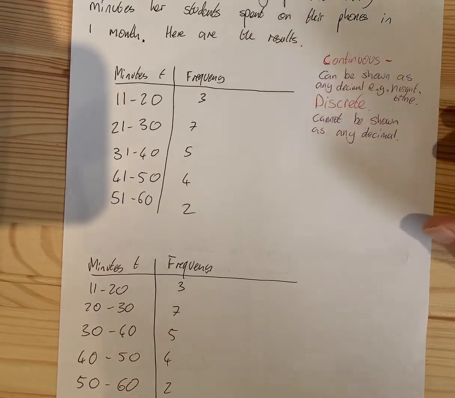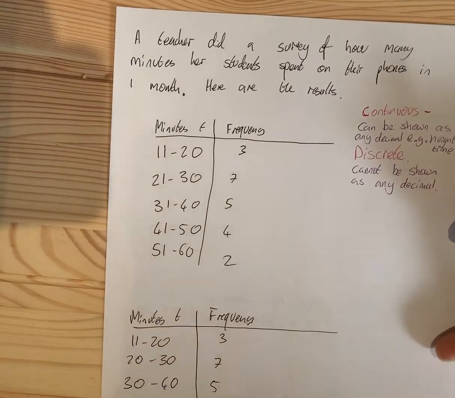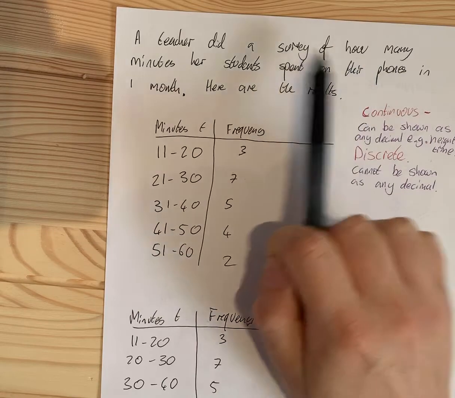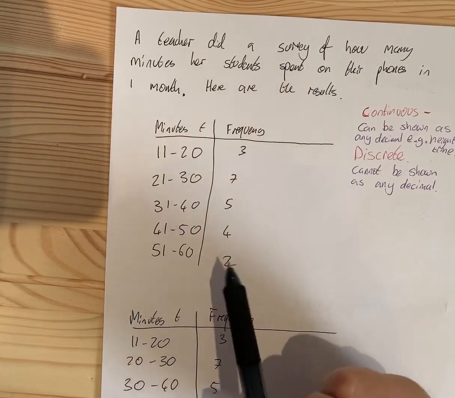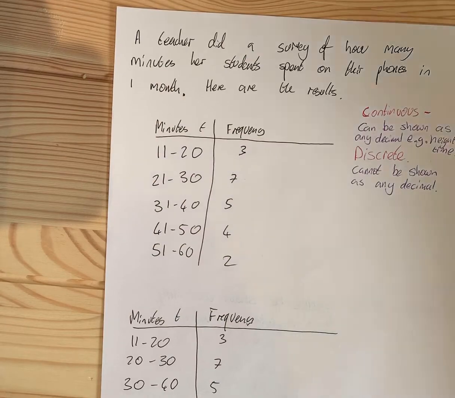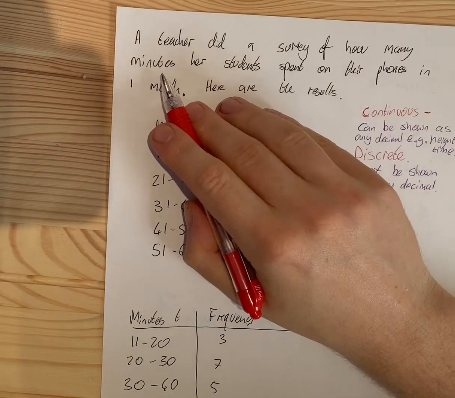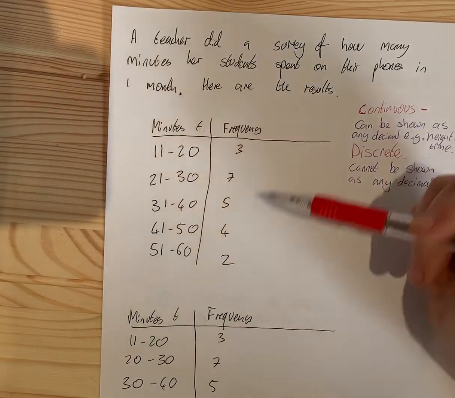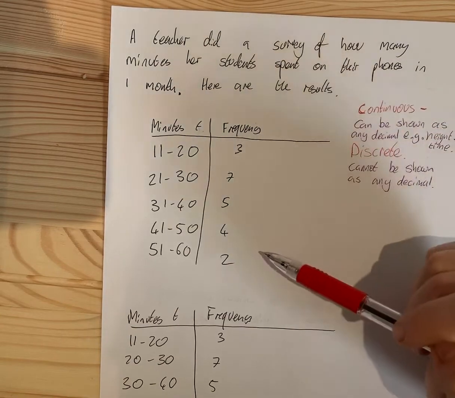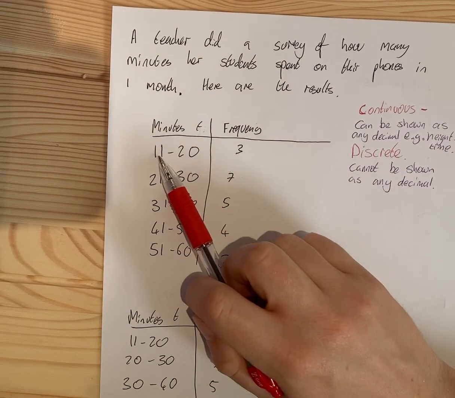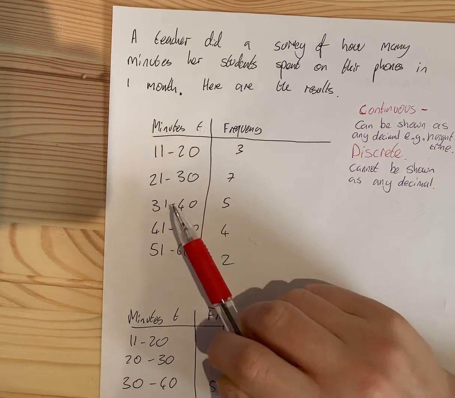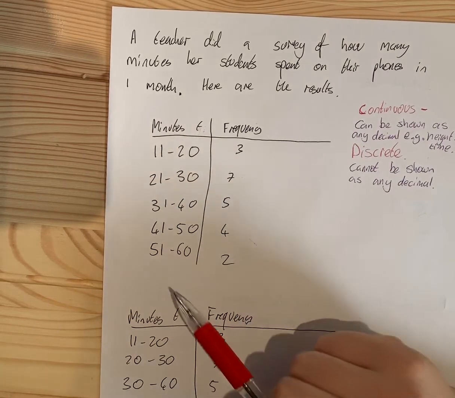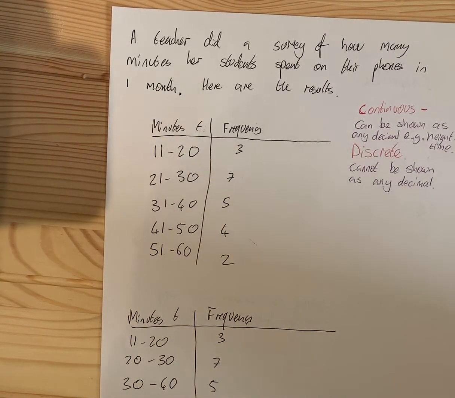So let's go and look at a frequency table. It says a teacher did a survey of how many minutes her students spent on their phones in 1 month. Here are the results. So it's how many minutes, so this is continuous data, doesn't have gaps. We've got our minutes here, and we've called that T, and we've got our frequency here. So 11 to 20 minutes, there are 3 people. 21 to 30, 7 people. 31 to 40, 5 people. 41 to 50, 4 people. 51 to 60, 2 people.